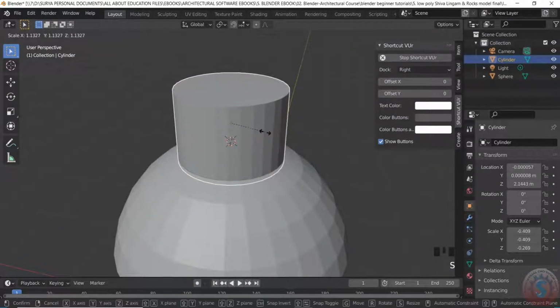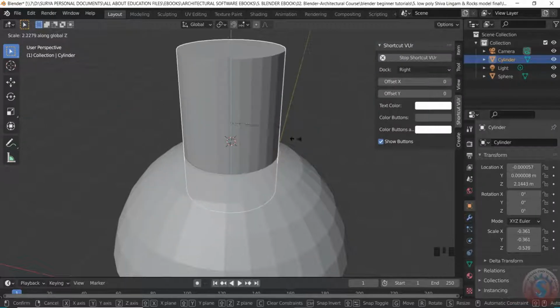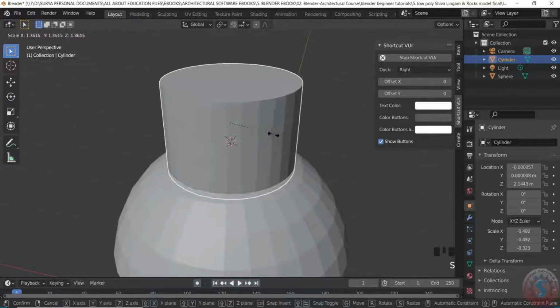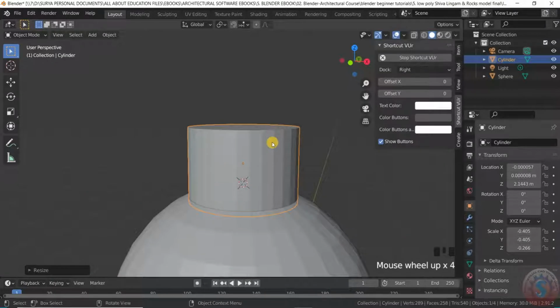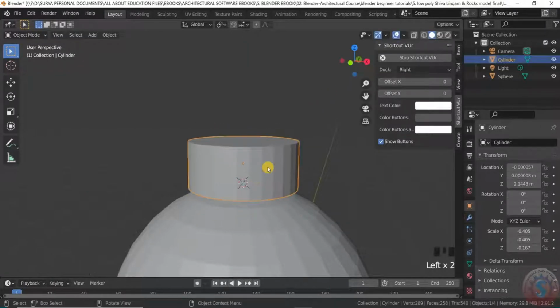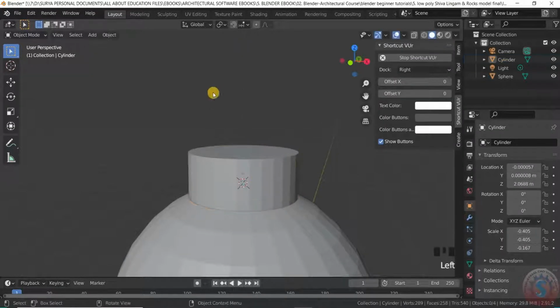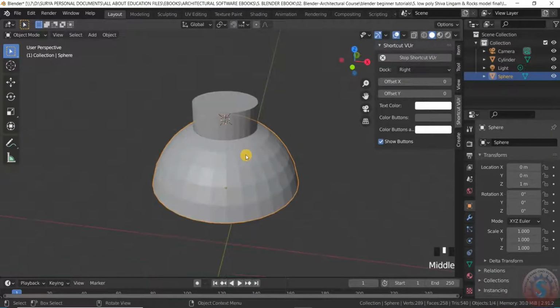Press S, then X, and increase the value in the direction of Z you want. You can also increase this by pressing X. You can observe as I am increasing somewhat, and I want to give S and decrease somewhat in distance, clicking on the G and Z option like this. Then I want the sphere on the other side also.